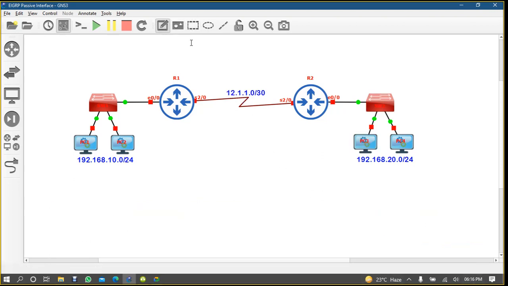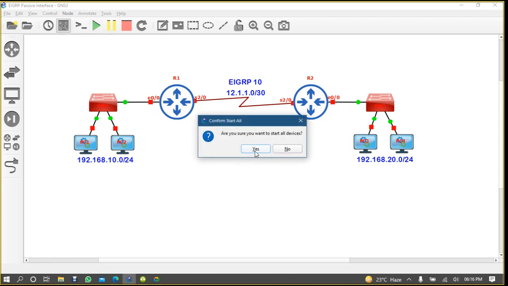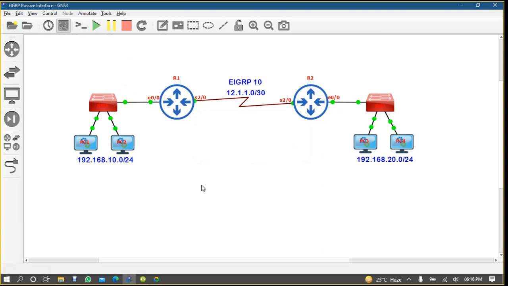So here we can say that we are using EIGRP 10. Start all the devices and take a console.